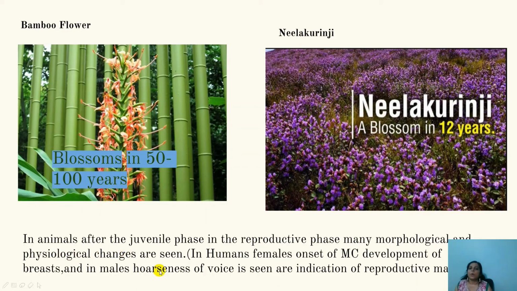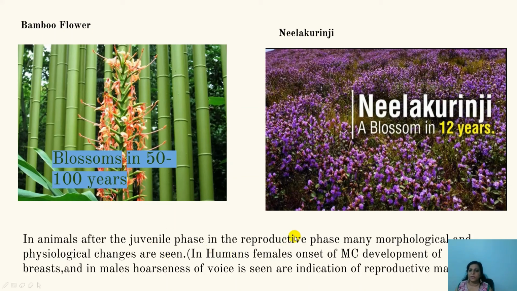Okay, one more point to be noted is that in animals, after the juvenile phase there is a reproductive phase. In the animals, the juvenile phase is followed by the reproductive phase, and in this reproductive phase they show many morphological and physiological changes. Means in the juvenile phase the morphology is different, and once it attains the reproductive phase it will show a lot of morphological changes. The reproductive phase is clearly and distinctly seen.